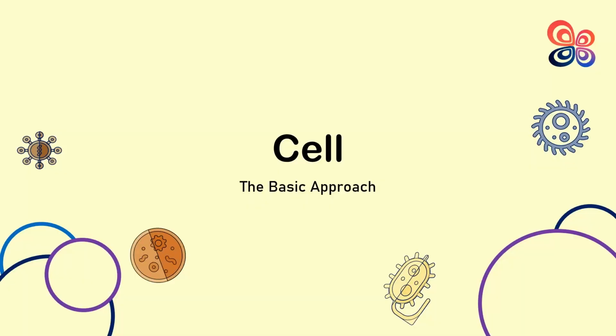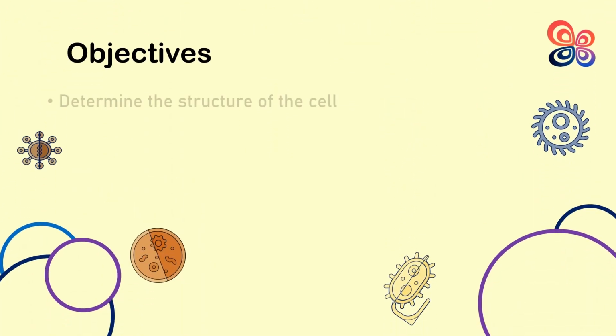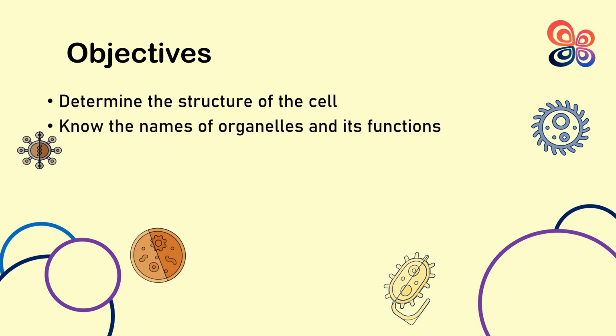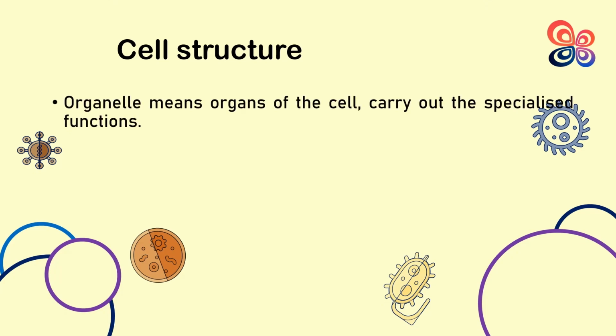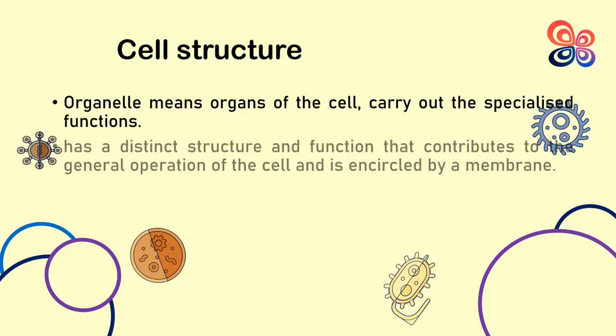From this lesson, we can know the structure of the cell and the name of each common organelle with its functions. In this lesson we focus on eukaryotic cells. An organelle is a unique type of cell structure that serves a particular purpose. Each organelle has a distinct structure and function that contributes to the general operation of the cell and is encircled by a membrane. The nucleus, mitochondria, ribosomes, endoplasmic reticulum, Golgi apparatus, lysosomes, and chloroplasts are a few examples of organelles in plant cells. To maintain the survival and effective operation of the cell, each organelle cooperates with the others.